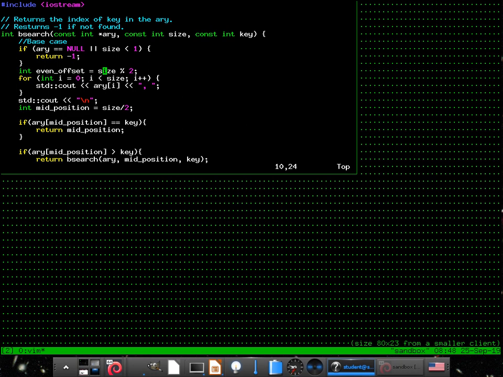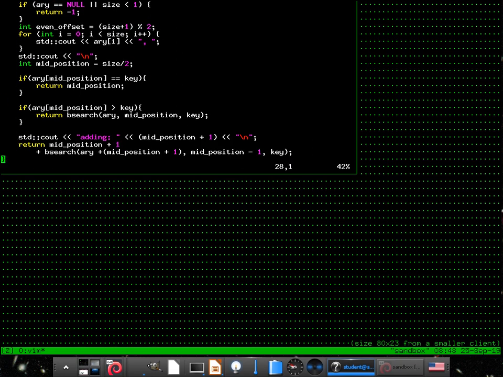Well, it will return 0 if it's even, and then 1 if it's odd. Fortunately, we want that to be the other way around because of what I'm going to do. So I'm going to add 1 to size. And then down here, even offset. So now, if it's even, it'll subtract 1. If it's odd, it won't subtract 1.